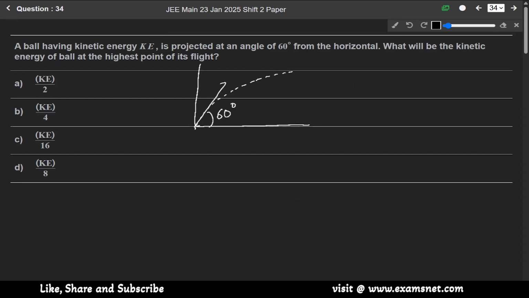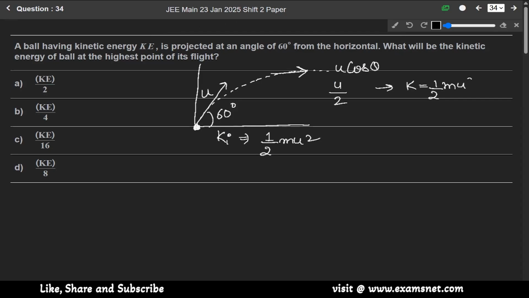Let us suppose initially the speed is u. So at the maximum height its speed will become u cos theta, so it will be u by 2. Initially the kinetic energy is half mu square, and here the kinetic energy is half mu square by 4.